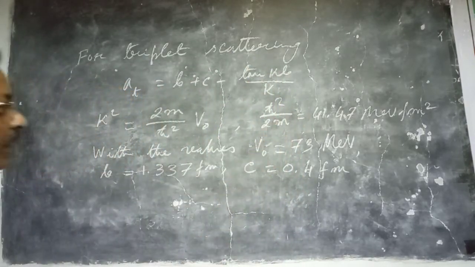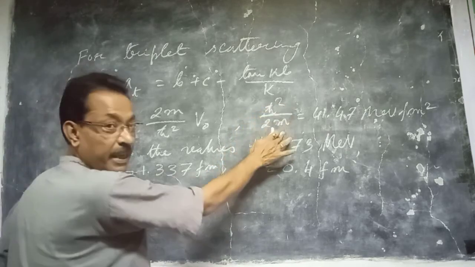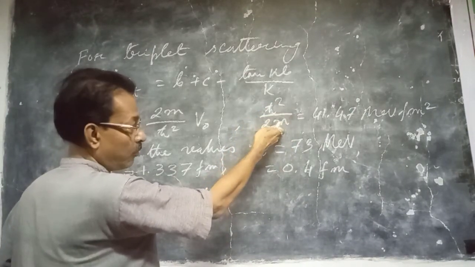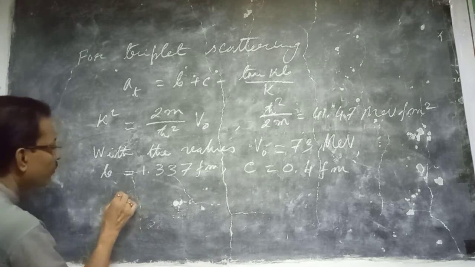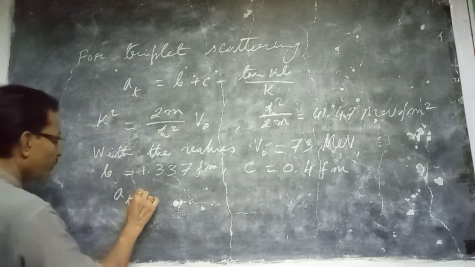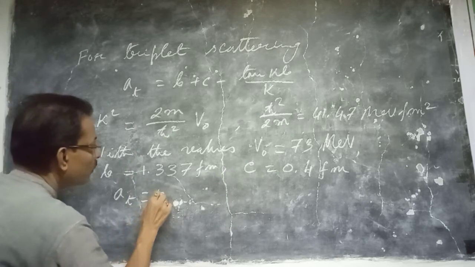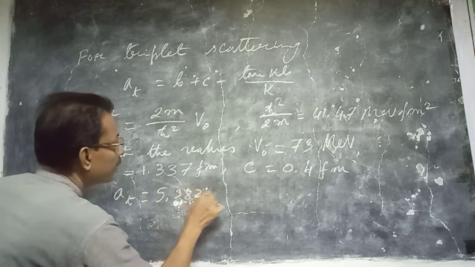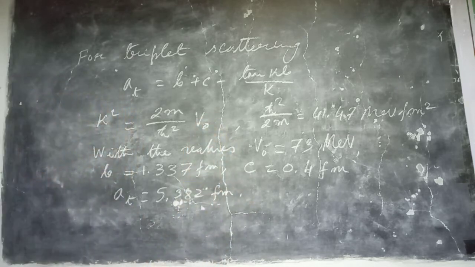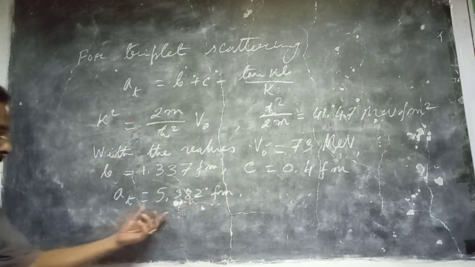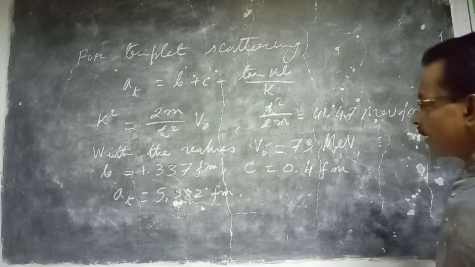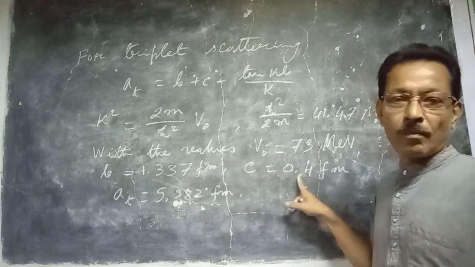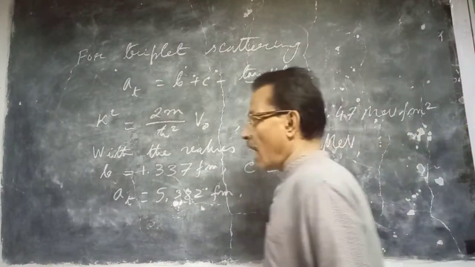Twice m is the reduced mass. Actually here you get h cross square by mp, mass of the proton, mass of the neutron, whatever you put, you get this one. Now with all these values, if we substitute, then this AT will come, the triplet scattering length, theoretical value, 5.382 fermi, which is in good agreement with the experimental value which we have calculated, 5.38. So it is a square well potential with a hard core.